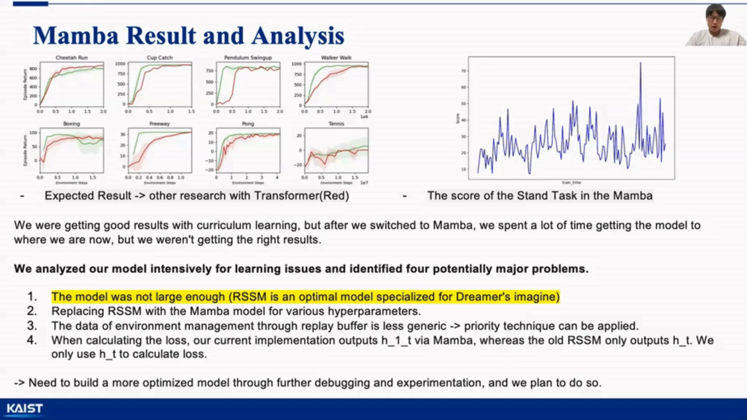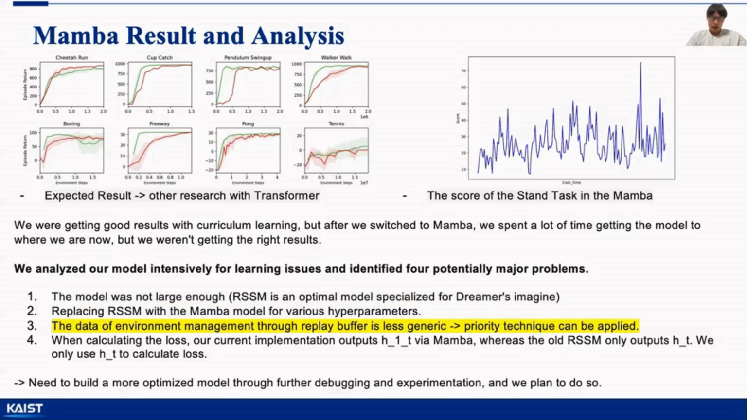First, the size of the model was not large enough. In other related studies using transformer, the model was trained without caring about the size of the model. We analyzed that it may be because the model size was not large enough to learn the task. Secondly, we think that converting various hyperparameters for the existing RSSM to Mamba actually hindered learning.